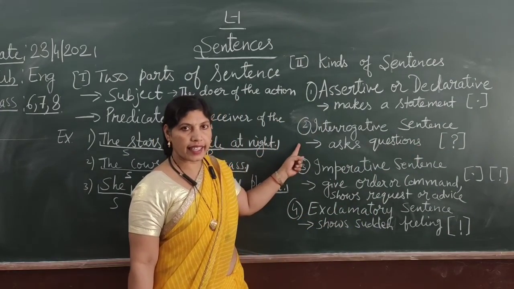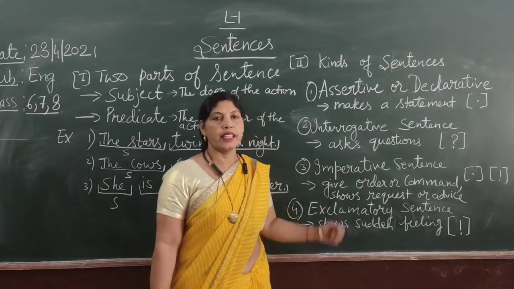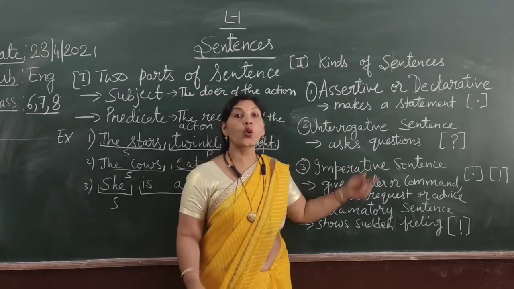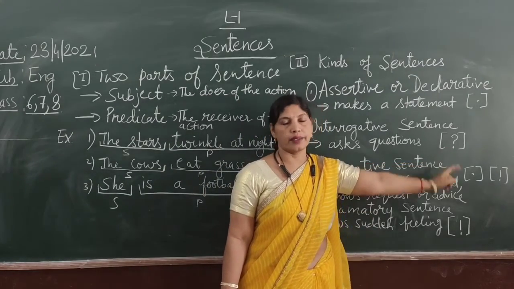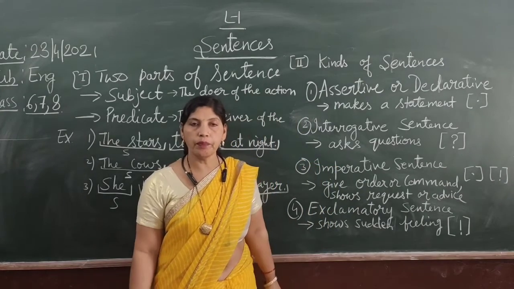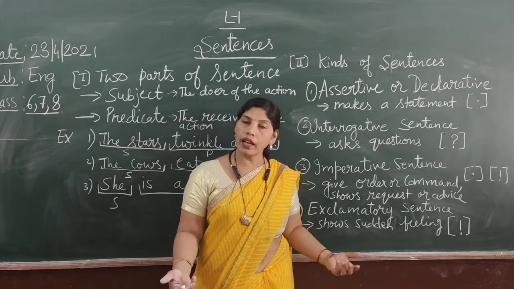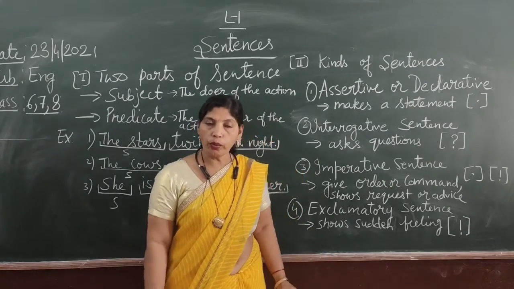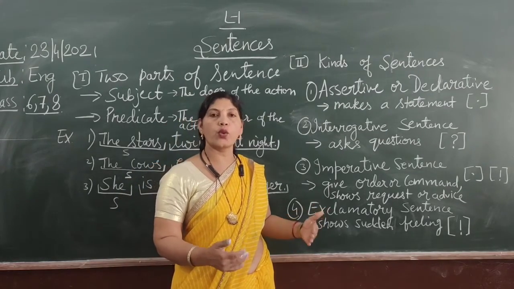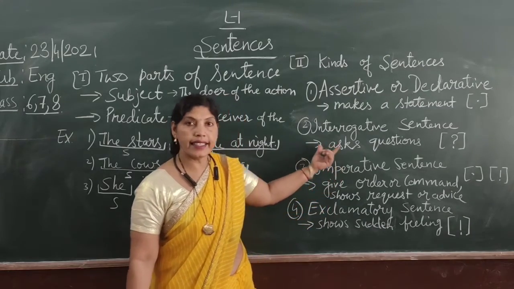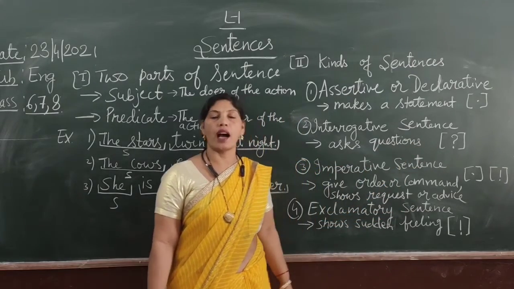Now, come to the second type. It is interrogative sentence. These sentences ask questions and it always ends with a question mark. Example, what is your name? Question mark. The sentence is asking a question. How old are you? Do you know me? Have you seen me? Like these. All these question sentences are called interrogative sentences. They are asking questions and they end with a question mark.